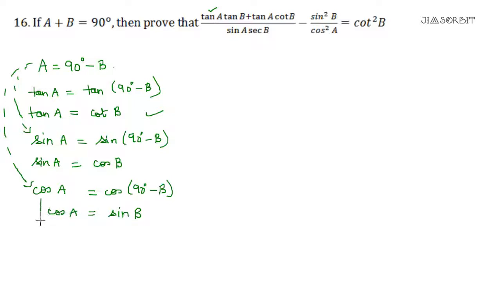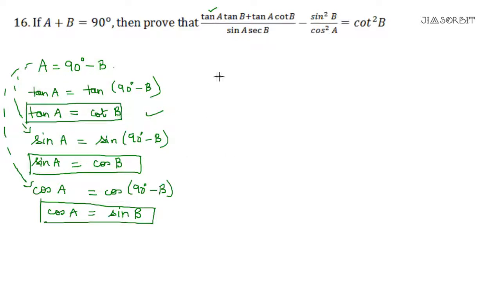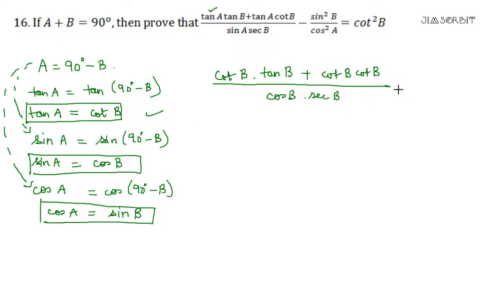Okay. So we have found what? Cos a is sin b, sin a is cos b, and tan a is cot b. Let us now put this. So tan a is cot b into tan b, plus tan a is cot b into cot b, upon sin a, which is cos b, into sec b, minus sin square b. Let us keep this because we want everything in b.